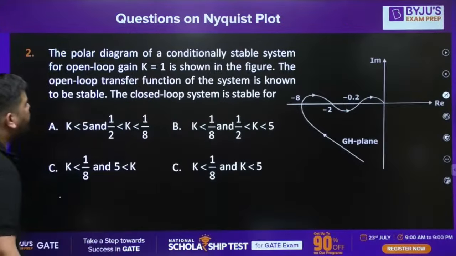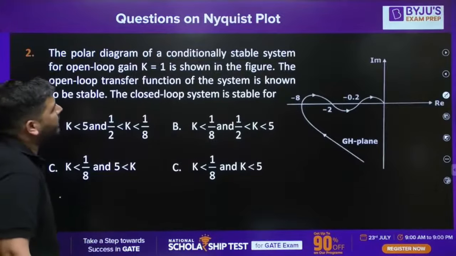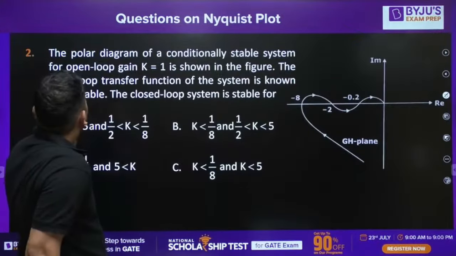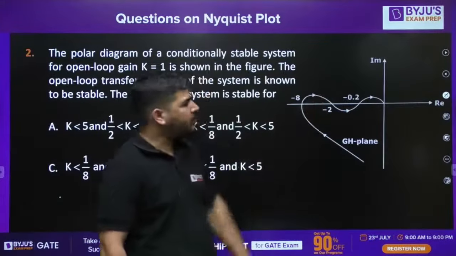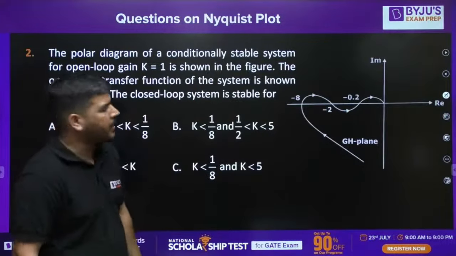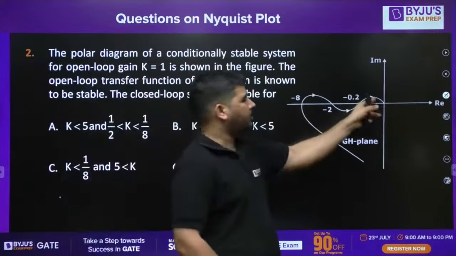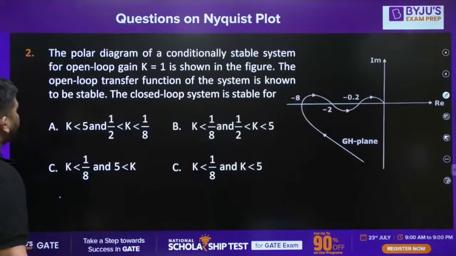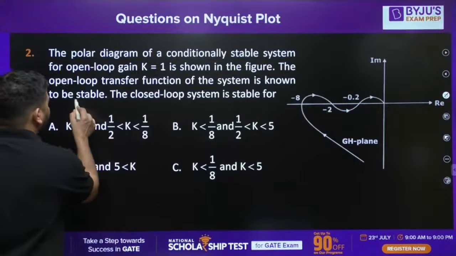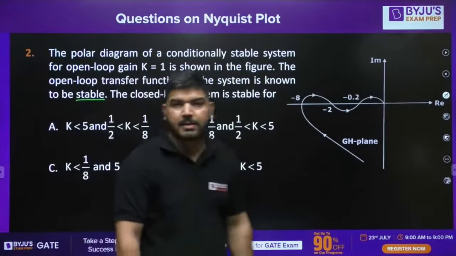In this question, the polar diagram of a conditionally stable system for open loop gain K equal to 1 is shown in the figure. Okay, this is the polar plot which is provided to you. The open loop transfer function of the system is known to be stable. It is given that the open loop transfer function of the system is stable.